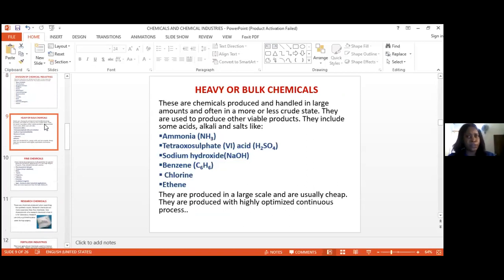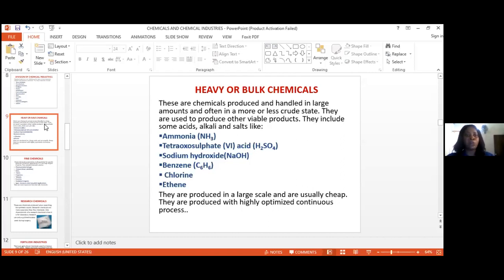Now, what are heavy chemicals? The heavy chemicals, also known as the bulk chemicals, are chemicals produced and handled in large amounts and are often in more or less crude states. Meaning that the heavy chemicals are chemicals that are manufactured or produced in large quantity, but with a low degree of purity, because most of the heavy chemicals serve as raw materials or starting materials for the production of what we call the fine chemicals. And they are used to produce other viable products.